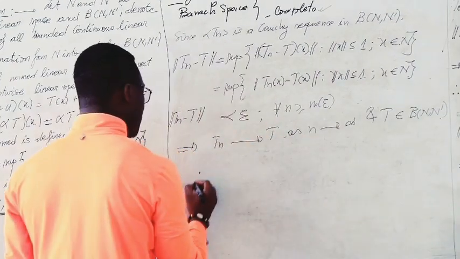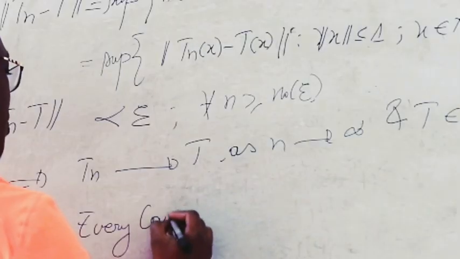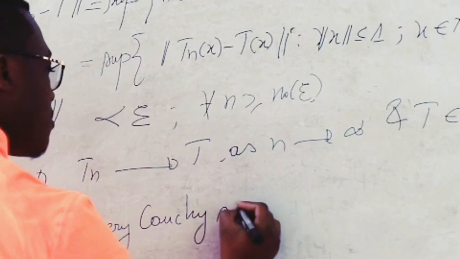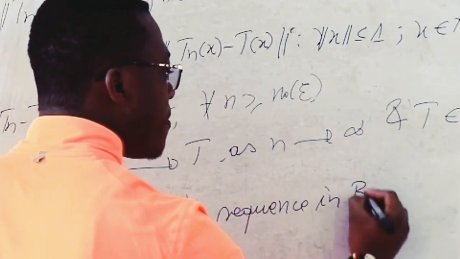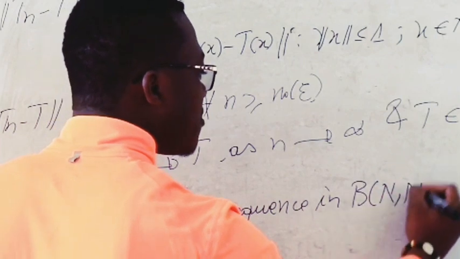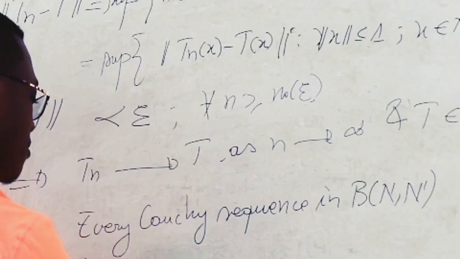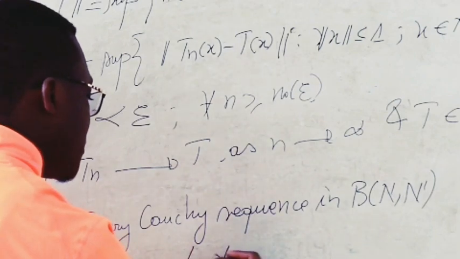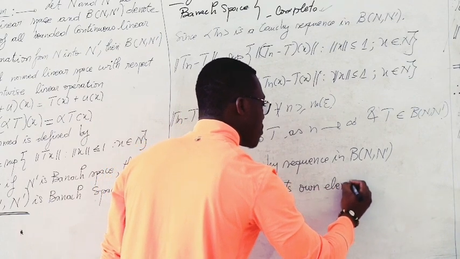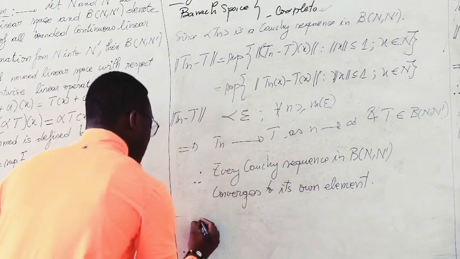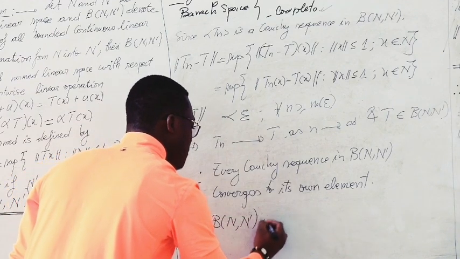Therefore, every Cauchy sequence in B(N, N dash) converges to its own limit. Therefore, B(N, N dash) is a Banach space.